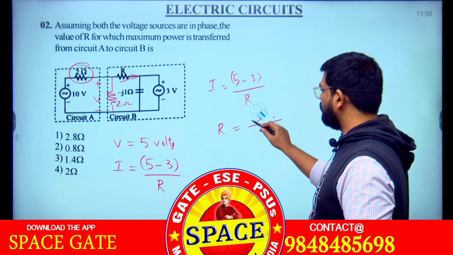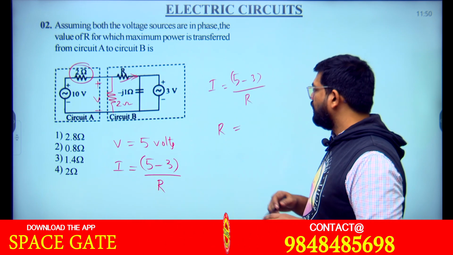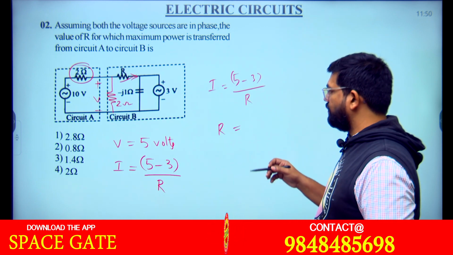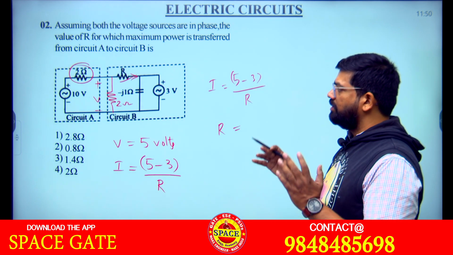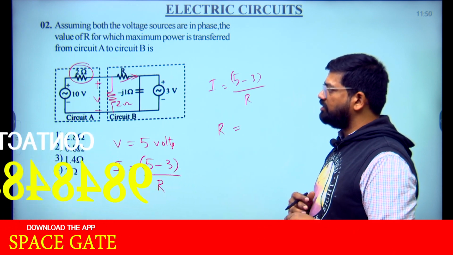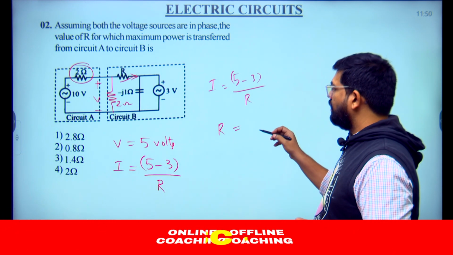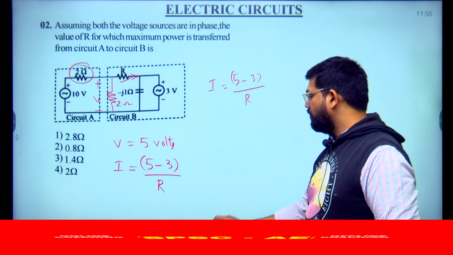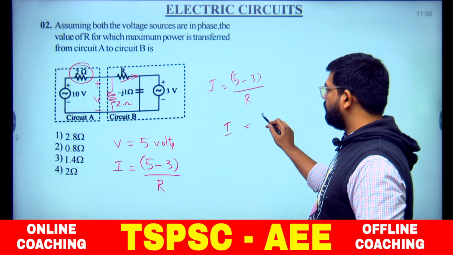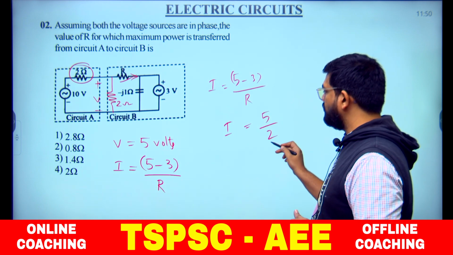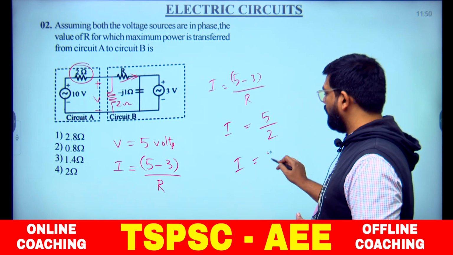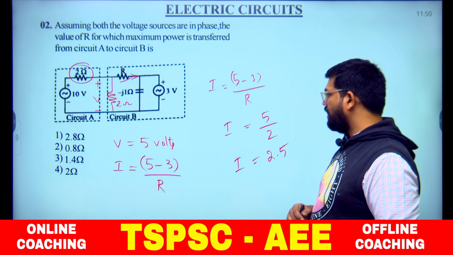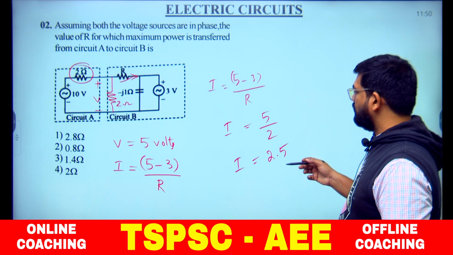If you just look into that statement once again, power is transferred from circuit A to circuit B. If you observe that, how that voltage distribution takes place here, if you follow with the current version, what must be the current here? 5 by 2. 5 by 2 means what will be the current flowing here? 2.5, and how much voltage do you have?